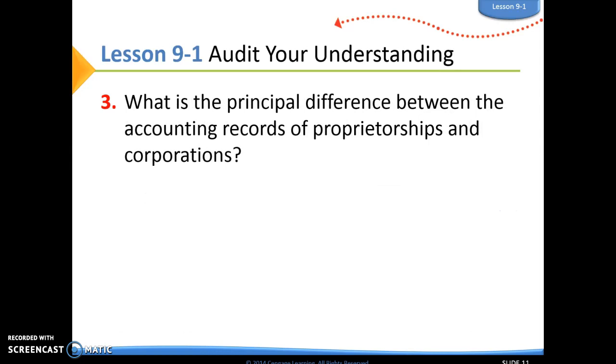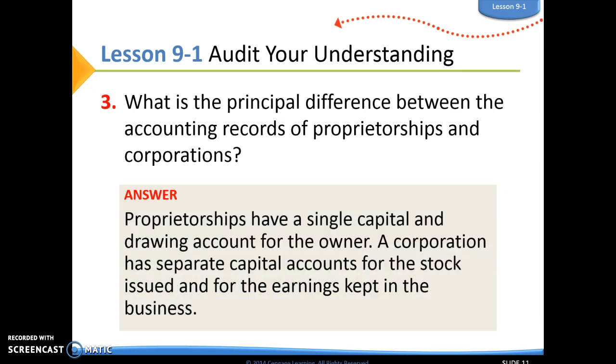Number three, what is the principal difference between the accounting records of proprietorships and corporations? Proprietorships are going to have single capital and drawing accounts for the owner, because there is only one owner. A corporation, though, is going to have separate capital accounts for stock that is issued and for the earnings that are kept in the business.